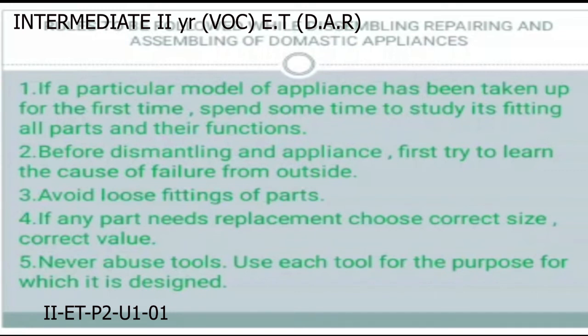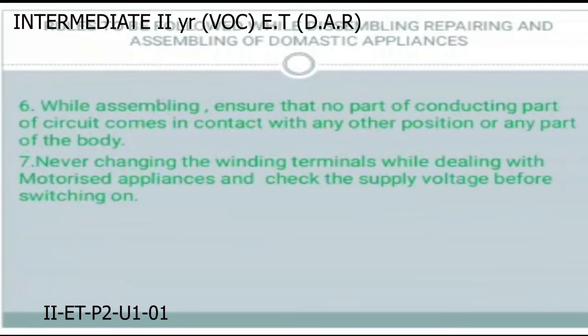If there is an electric knife, use it only for its purpose. So never abuse the tools. These five steps are used for disassembling an appliance.